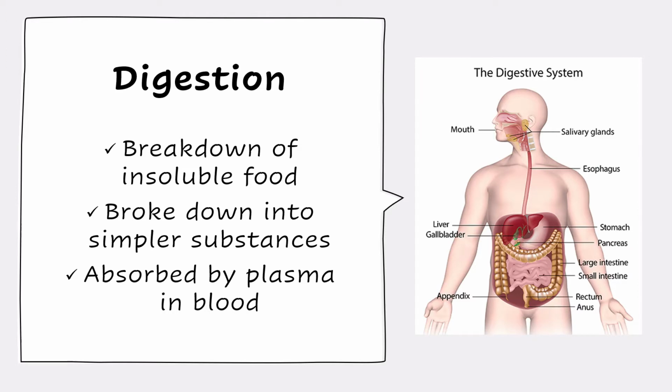Digestion. In short, we can say that digestion is the process of breaking down insoluble food into smaller particles. There are 2 types of digestion in the human body. The first is mechanical digestion, in which the food is physically broken down into smaller particles. For instance, chewing. The second type is when the food is broken down by acids and enzymes into its basic units, and this is known as chemical digestion.